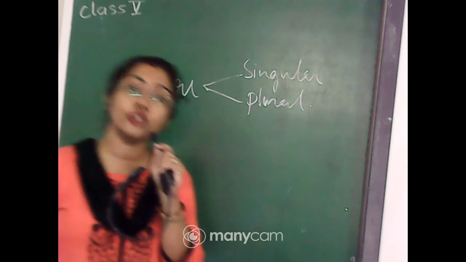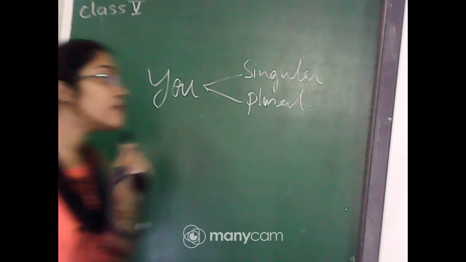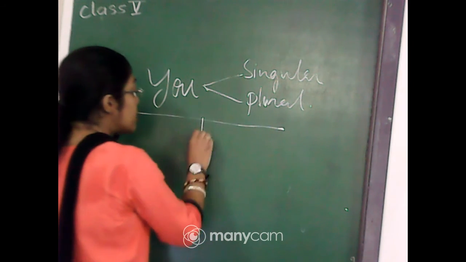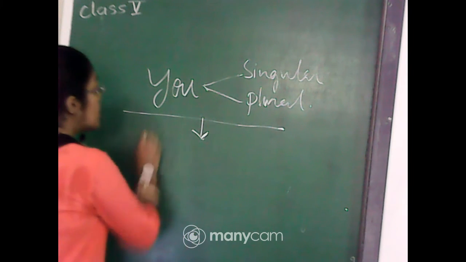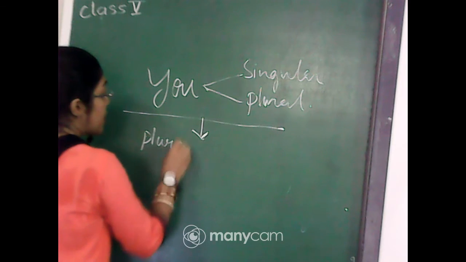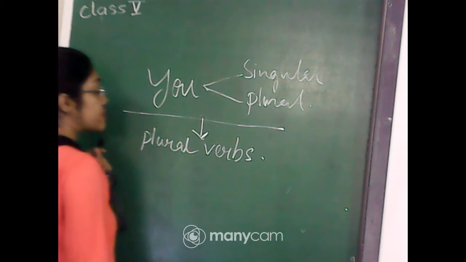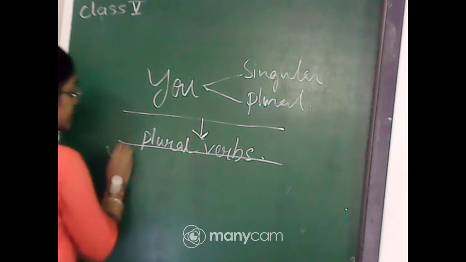You is also used for referring to many people. Therefore, what kind of verb are we going to use with you? Whenever we are using you, we will always use the plural verbs. How? Let me give you the examples.